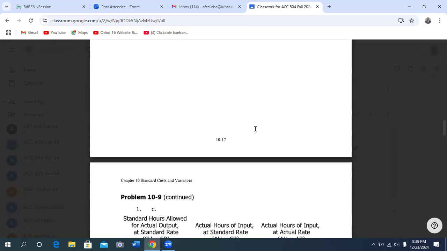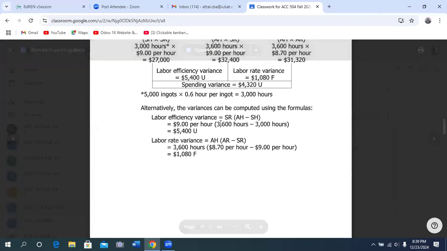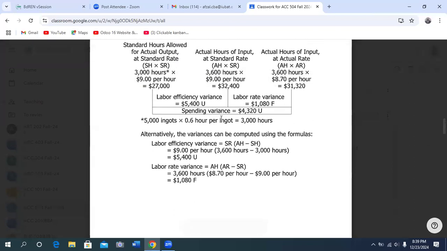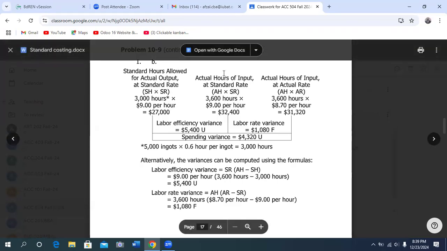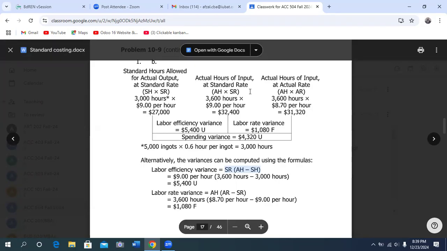You can use either this format or this formula, and the same answer will come. Or you can use this three-column format, as you wish.